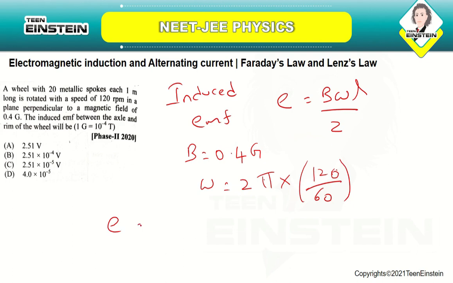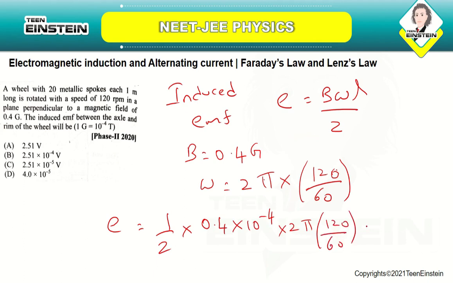So E will be 1 by 2 into 0.4 into 10 power minus 4, because you are converting Gauss into Tesla, into 2 pi into 120 by 60 into 1 square. If you solve this, you will be getting E equal to 2.51 into 10 power minus 4 volt.